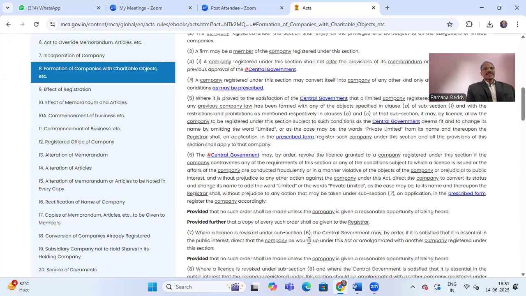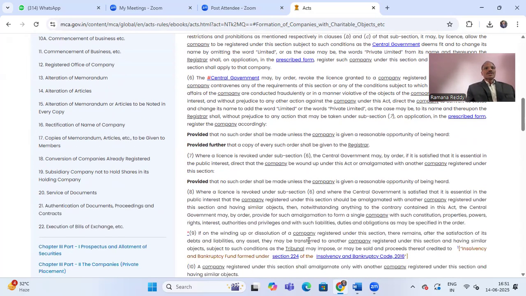ROC will hear, then only ROC will take action. If any order has come from ROC, a copy of every such order shall be given to the registrar, and anyway it has to be filed through form INC 28.